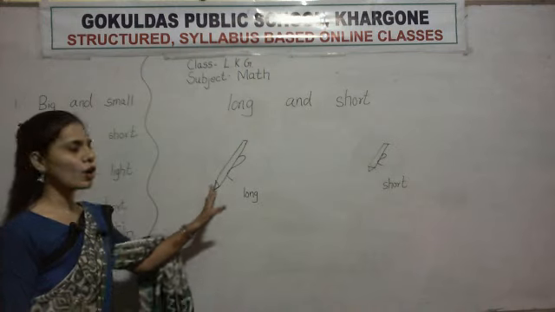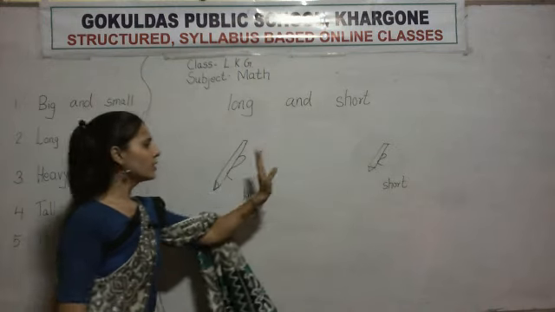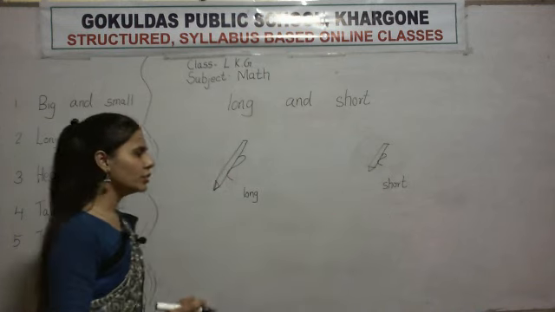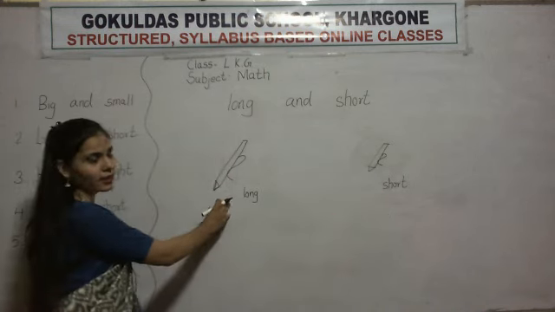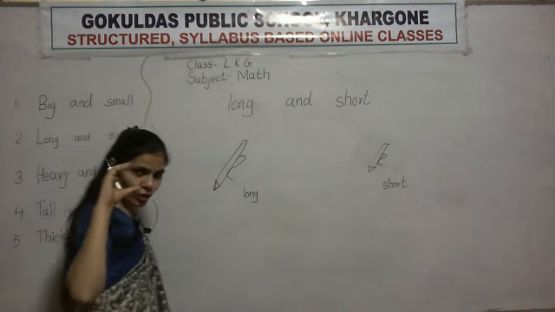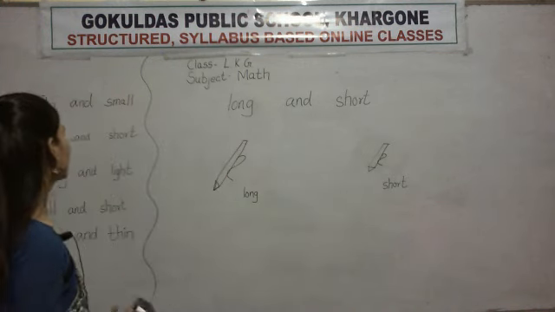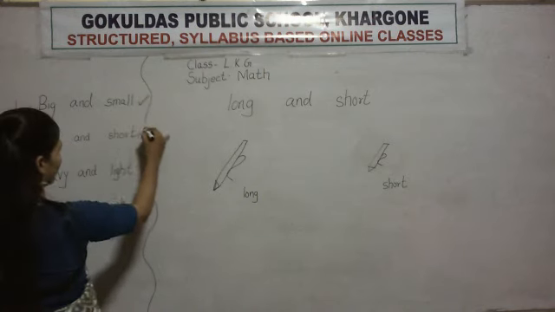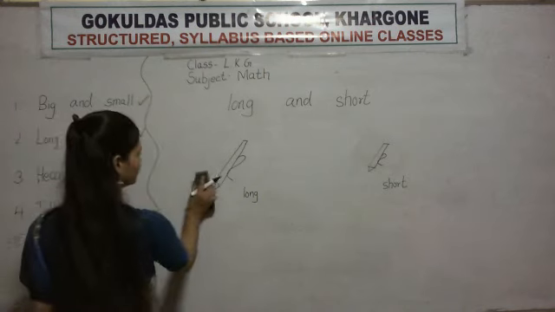So the concept of long and short: this is the long pen and this is the short pen. Big, small, done. Long and short, done.